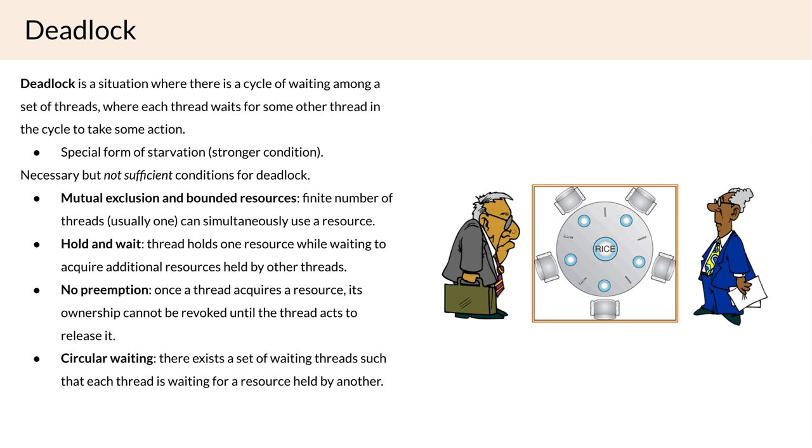First, we have mutual exclusion and bounded resources. What does that mean? Well, that means that we have a finite number of threads that can hold a resource at the same time. And we also have a finite number of resources. So if we take a very simple example of locks, only one thread can hold a lock at a time. And so that's an example of mutual exclusion because only a finite number of threads, in this case, only one thread can actually hold the lock at a single time.